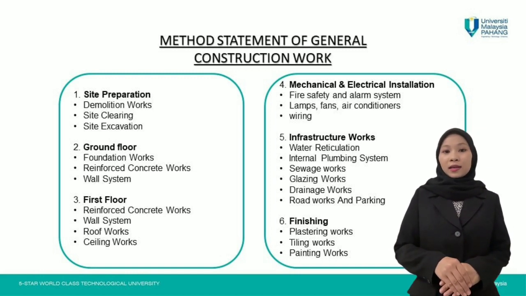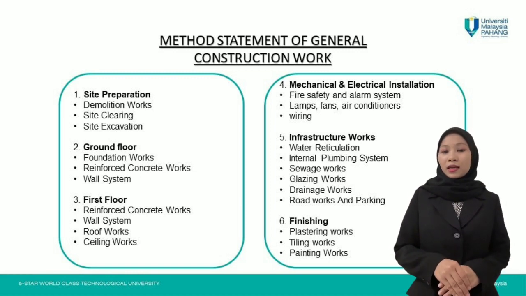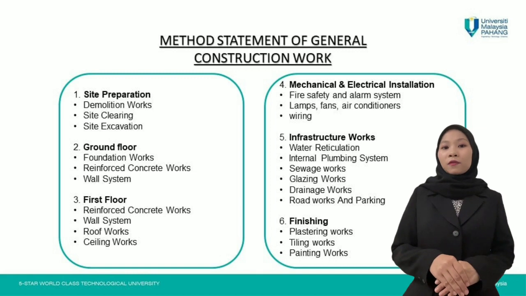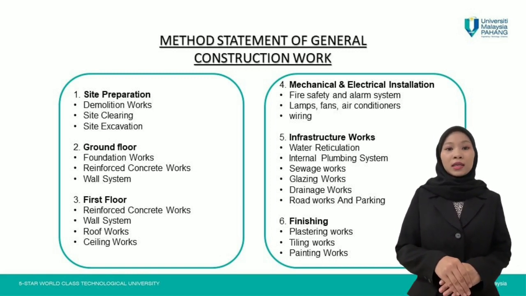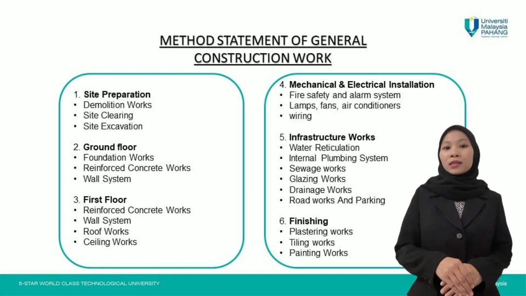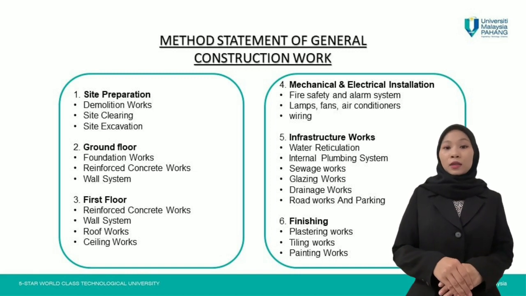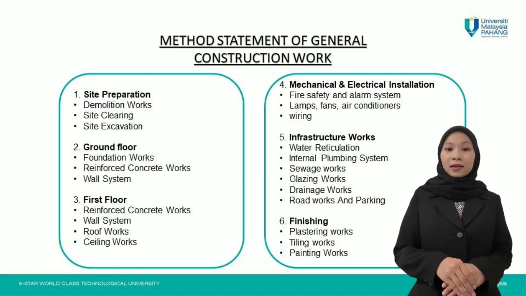Fourth is mechanical and electrical installation, such as install fire safety, alarm system, lamp, fan, air conditioner, wiring, and also socket. Fifth is infrastructure work. In infrastructure work, we got water reticulation, internal plumbing system, sewage work, glazing work, drainage work, road work, and parking. Sixth is finishing work, such as plastering, tiling, and painting.